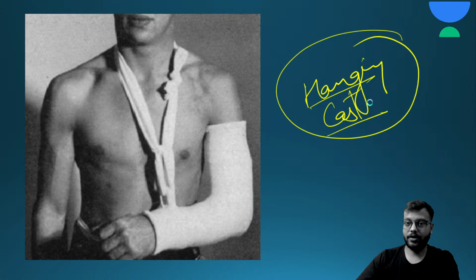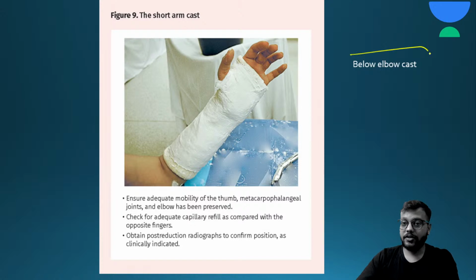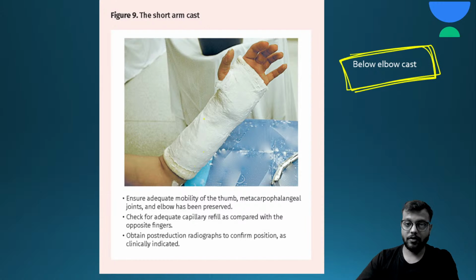very important. And what is this? This is a below elbow cast. Below elbow cast, because it is below the elbow, covering all the metacarpal heads.